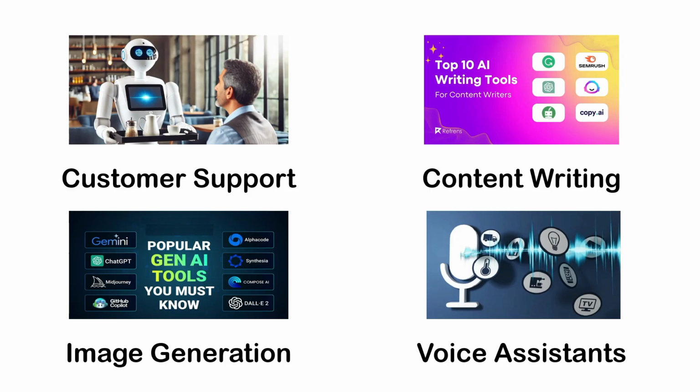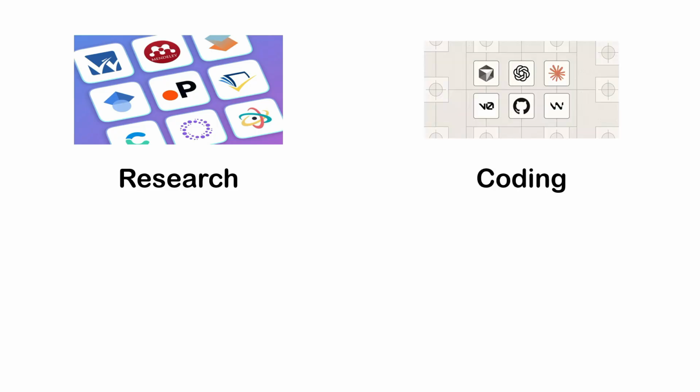AI summarizes thousands of research papers instantly. It finds patterns in massive datasets humans would never discover. Scientists use AI to predict protein structures and discover medicines. GitHub Copilot writes code for you, describe what you want, and AI generates entire functions instantly. Developers spend less time coding, more time creating solutions.